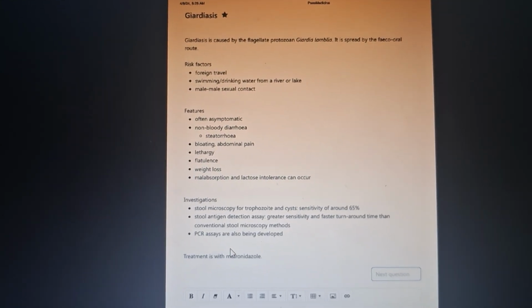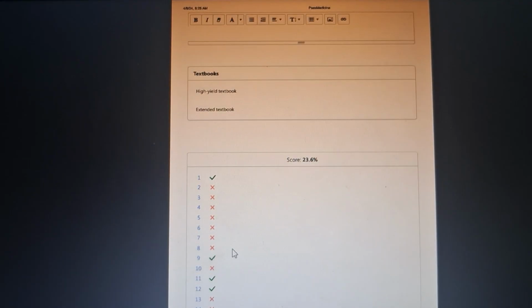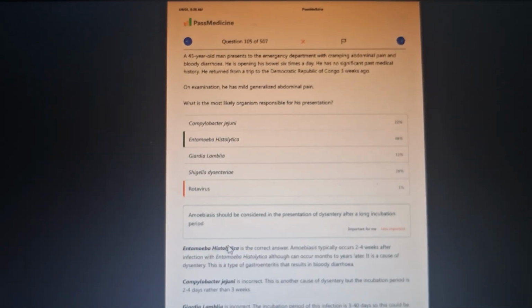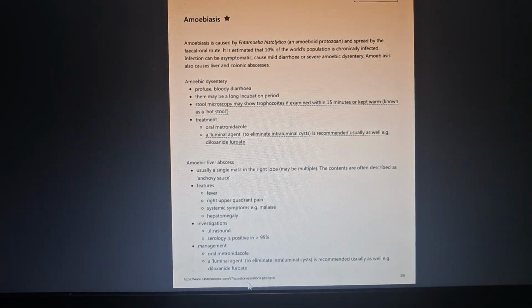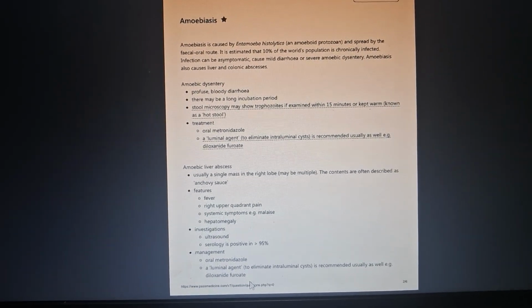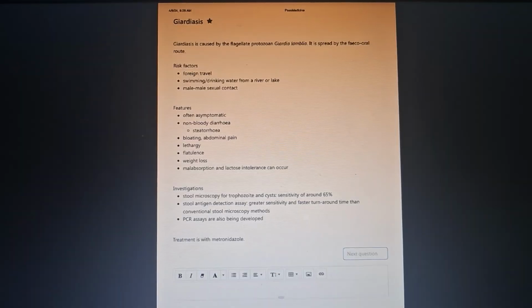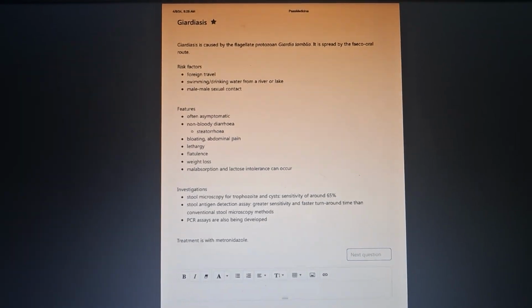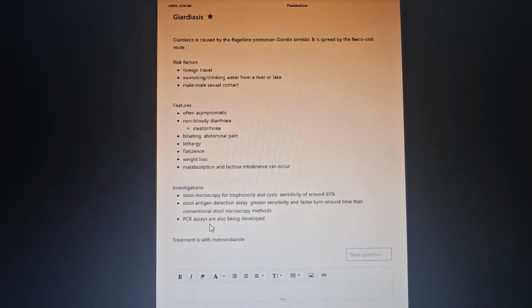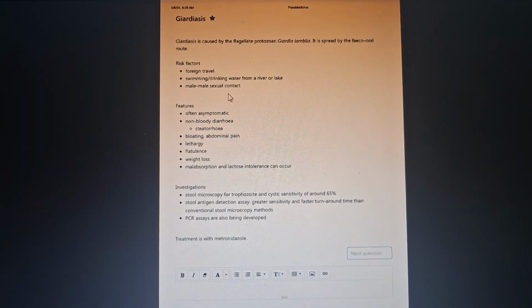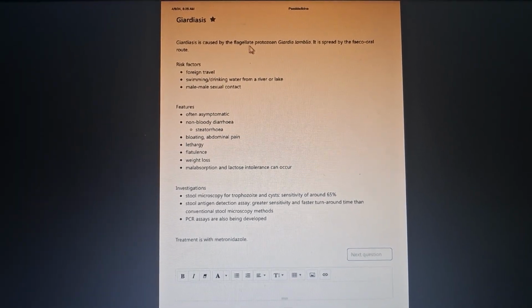Okay, do you remember the treatment of amoebiasis, or should I repeat that? The treatment was metronidazole and a luminal agent, which is diloxanide furoate, and the treatment of giardiasis is also metronidazole. Stool microscopy, stool antigen detection assay, and PCR. Other buzzwords are male-to-male sexual contact, Giardia lamblia, flagellate protozoan. Alright.